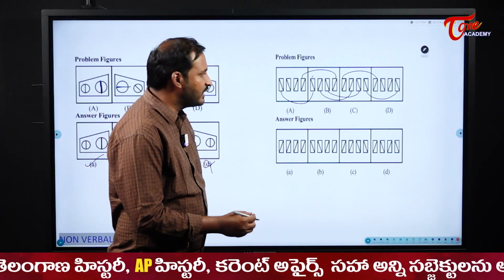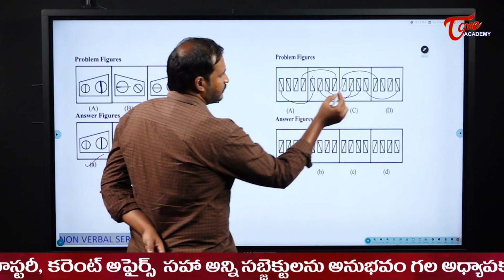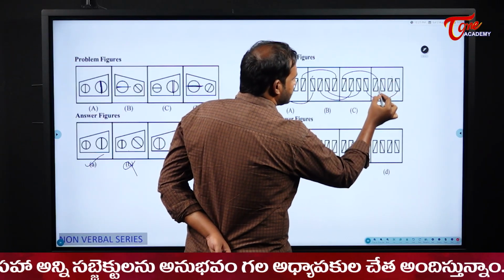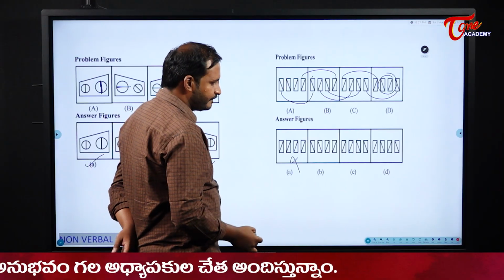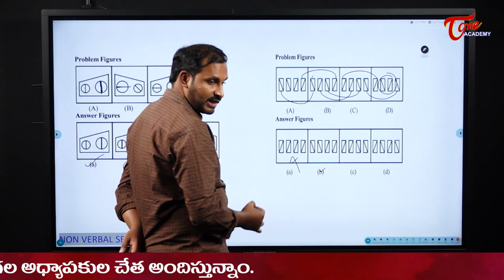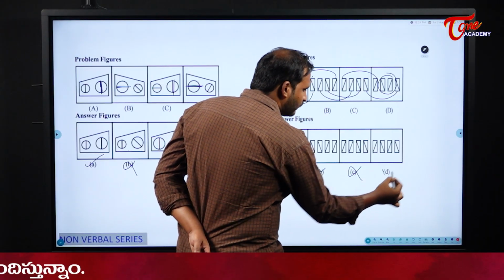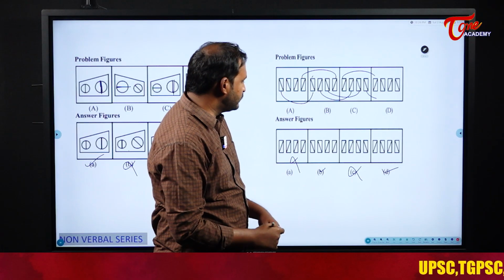Now please see here what will happen. Middle one and extremes will be there, right? So now the middle one should remain same. So please observe in which figure the middle one is. It is not there here. Yes, in the second one there is a chance. When it comes to the third one, it is gone. Yes, fourth one also there is a chance. So the middle one is remaining same here. What happens to the first and last?